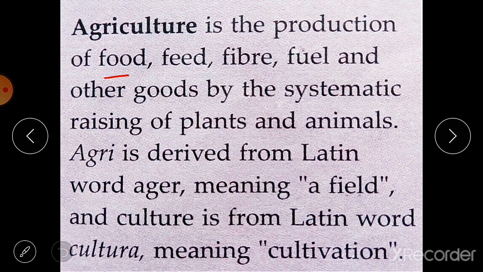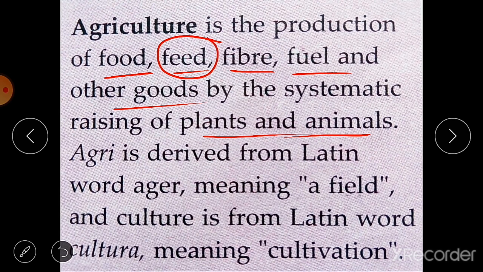It is the production of food, feed, fiber, fuel and other goods by the systematic raising of plants and animals. So agriculture means the production of food. Now which type of food? Like crops, wheat, rice, all the cereals and pulses and vegetables and fruits, all the types of food. Then feed means the fodder for animals. Then fiber, different types of fibers like jute and cotton and flax. Then fuel that we use in the form of wood. Then other goods that we get from agriculture.